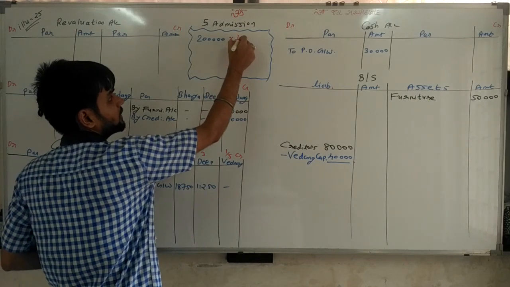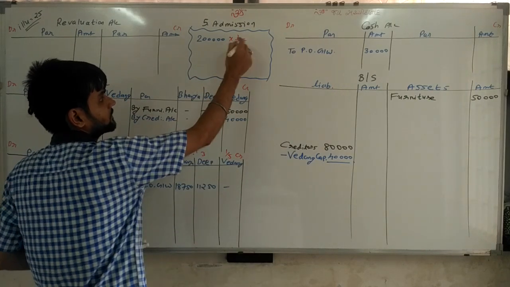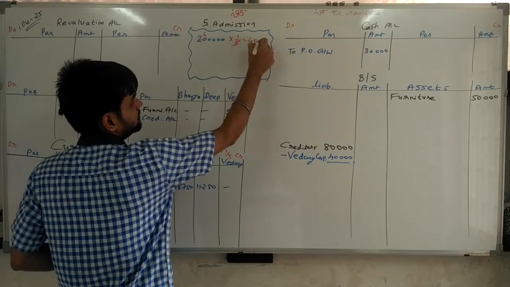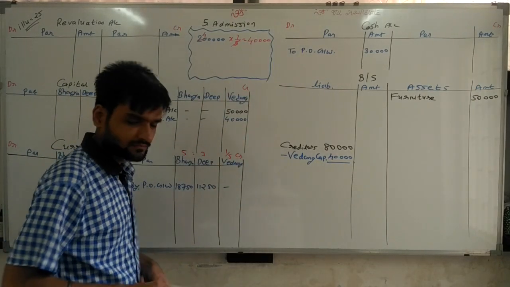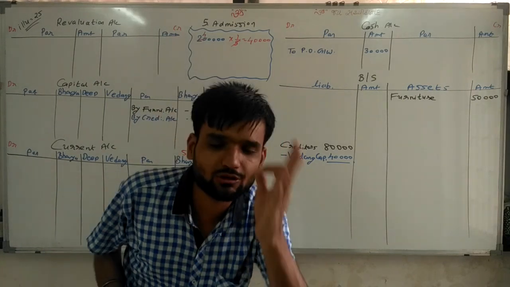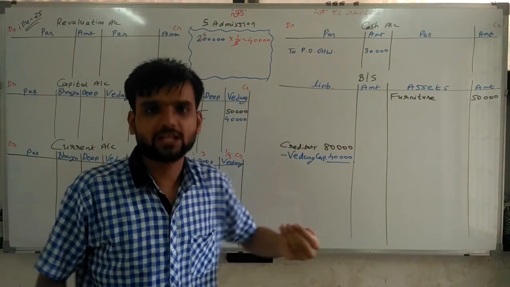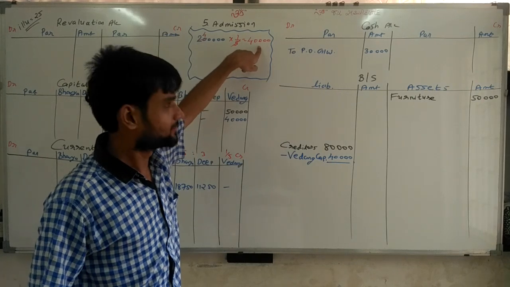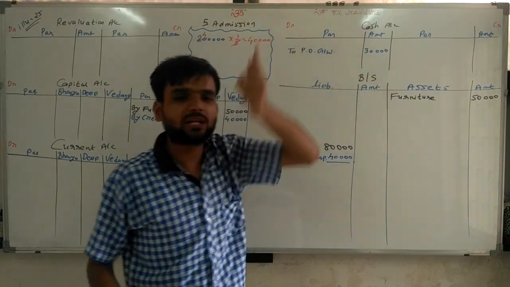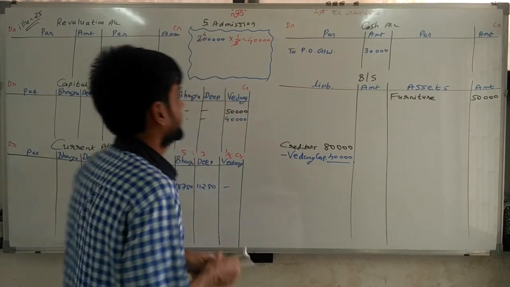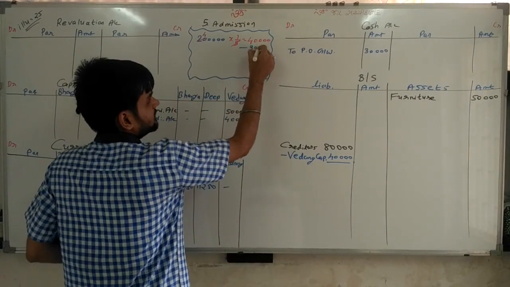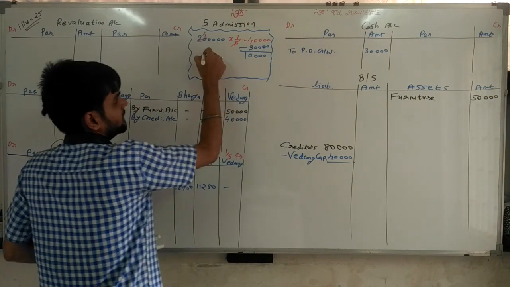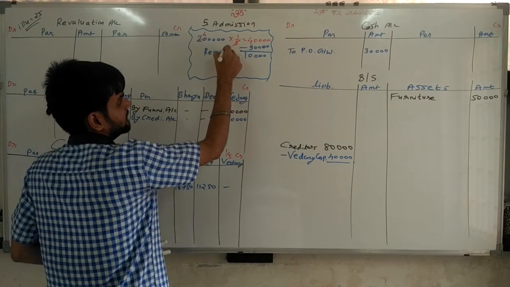So find 1/5 ratio. 40,000 rupees. Now actually Vedant has to bring 40,000 in the business. But here 30,000 brought by Vedant. It means, sir, 10,000 rupees is remaining.